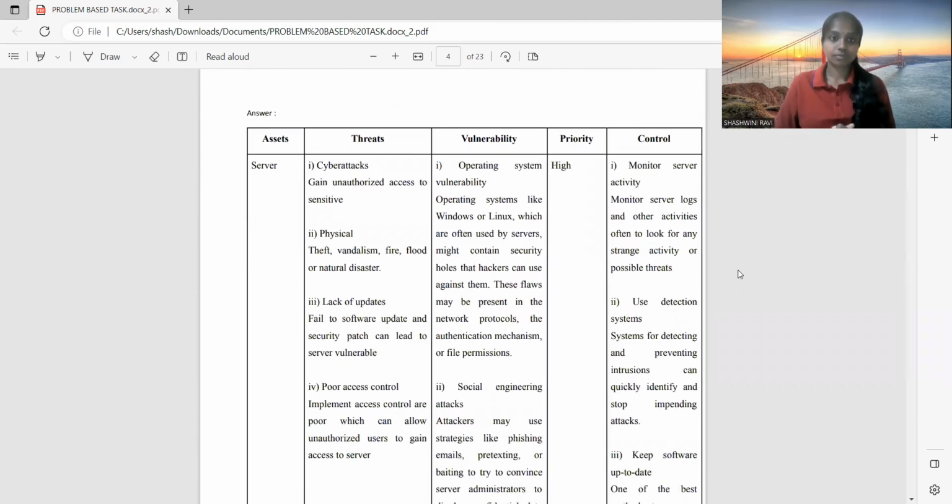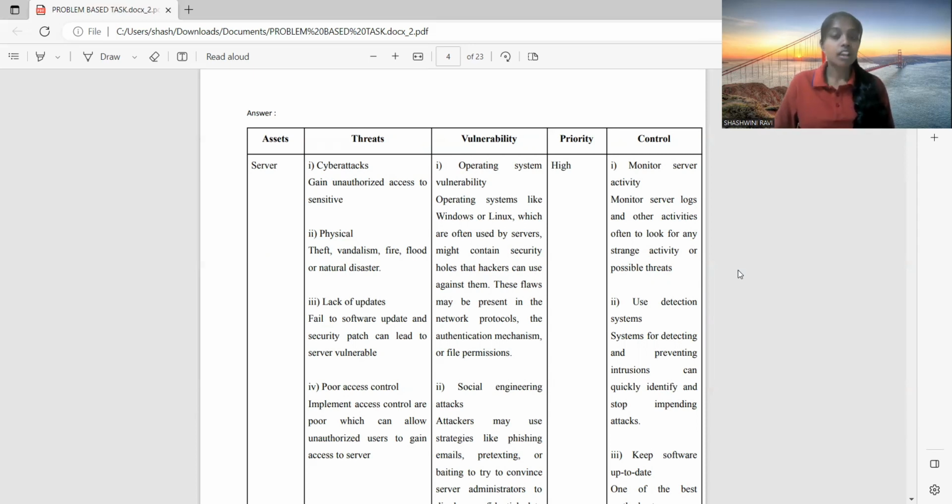This one is server. The threats for server are, first, attacks, where attackers gain unauthorized access to sensitive information. Second one, physical threat. Theft, vandalism, fire, flood, or natural disaster are known as physical threats. Third, lack of updates. Failure to apply software updates and security patches can lead to the server being vulnerable. The last threat is poor access control. Access controls that are poorly implemented can allow unauthorized users to gain access to the server.